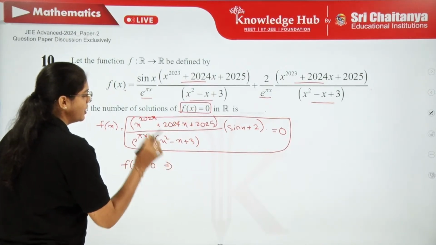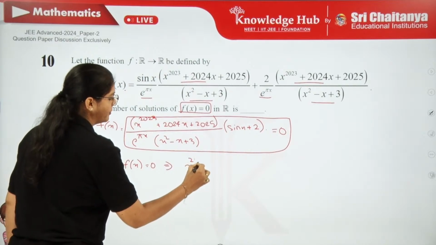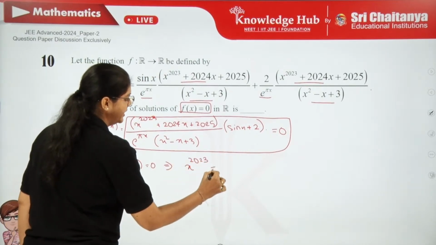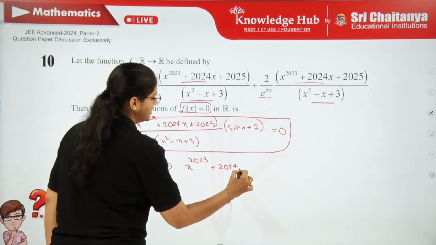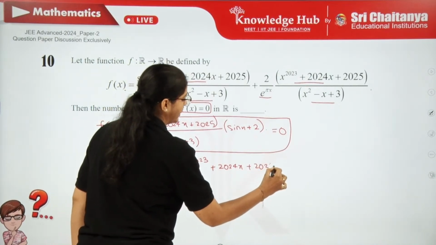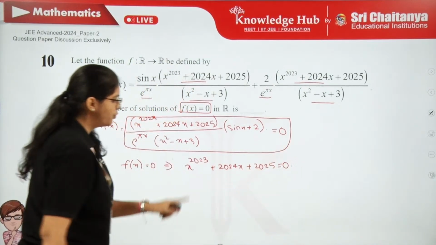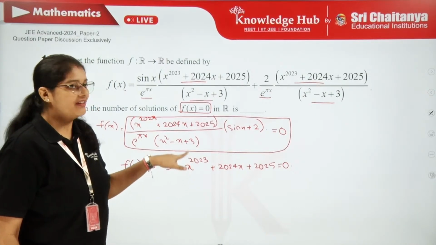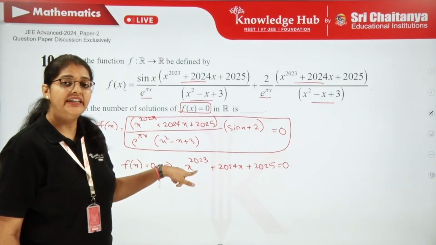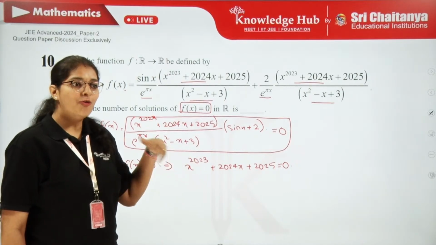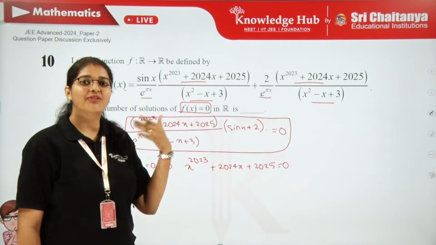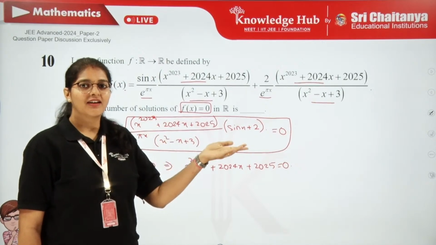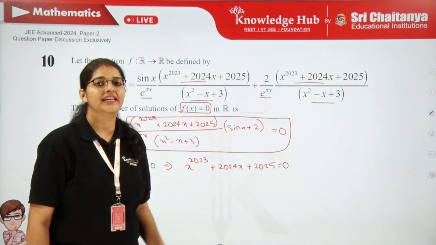only when this polynomial x power 2023 plus 2024x plus 2025 becomes 0. Now when will this happen? If you look at this polynomial equation, it is of power 2023, the degree is 2023. Now how many solutions is it going to have? It's going to have 2023 in total, or how exactly do we analyze this?